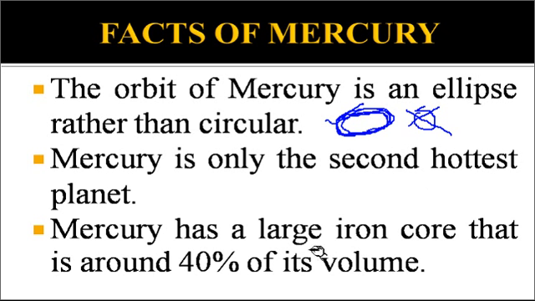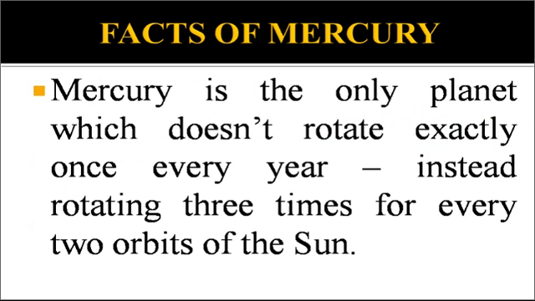Now, Mercury has a large iron core that is about 40% of its volume. So what is Mercury basically? Mercury is a ball of iron, and the volume of Mercury contains about 40% of it. So the largest element that is found on Mercury is iron. That is also a very important piece of information.